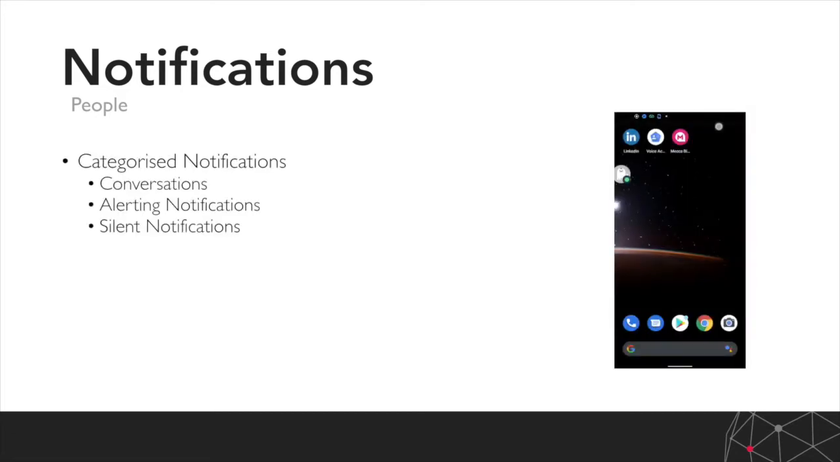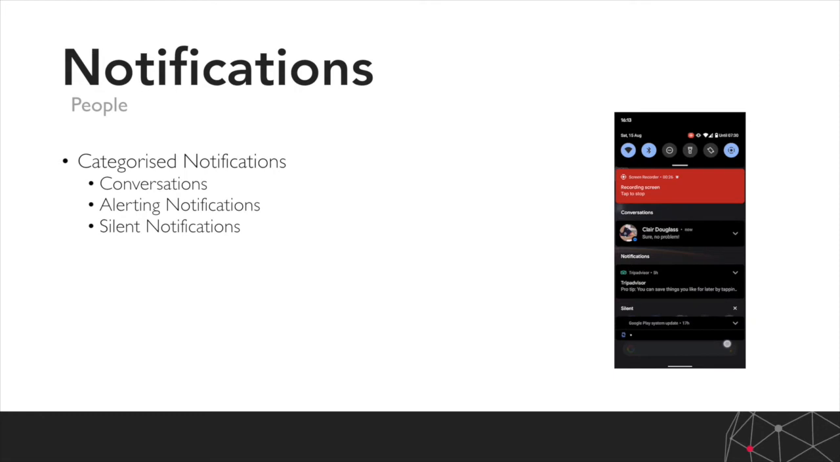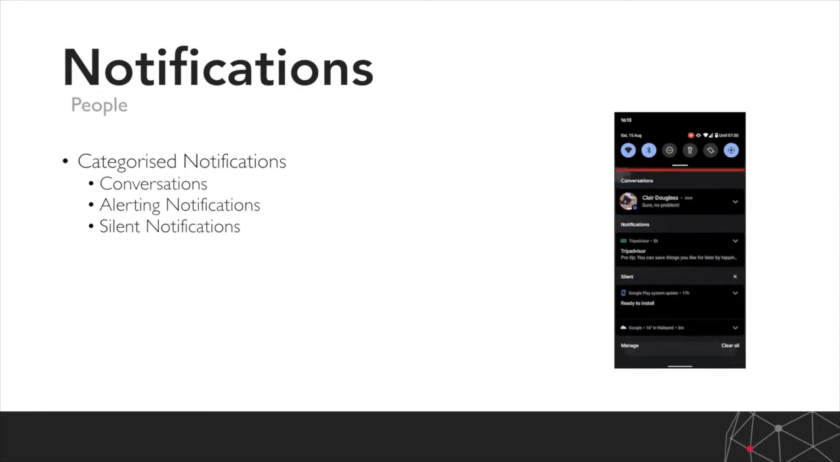Google have introduced the concept of categorized notifications. So what that means, there are now 3 distinct groups when you pull down from the top of the device. The first group will always be conversations. Now that's right up at the top. It's given the highest priority because Google have identified communication as still the most valued functional area for the majority